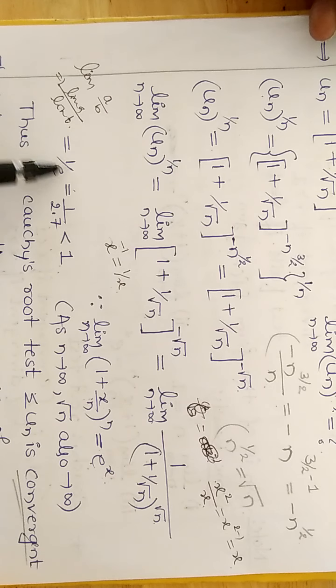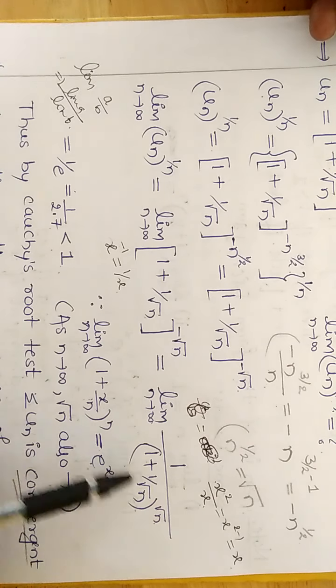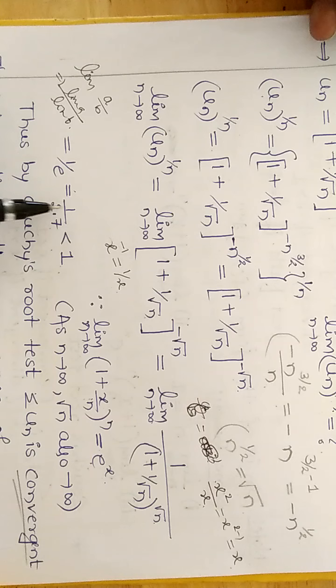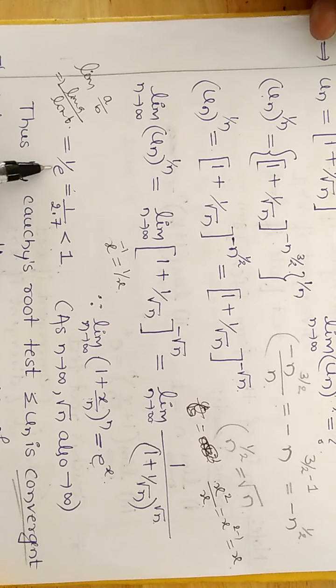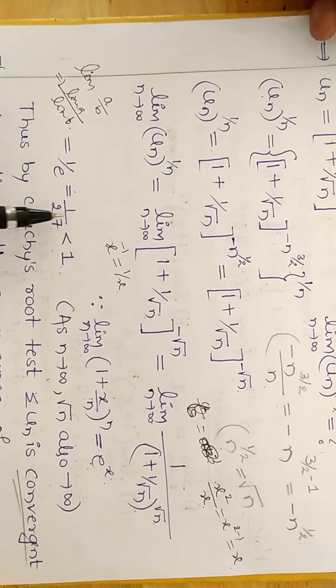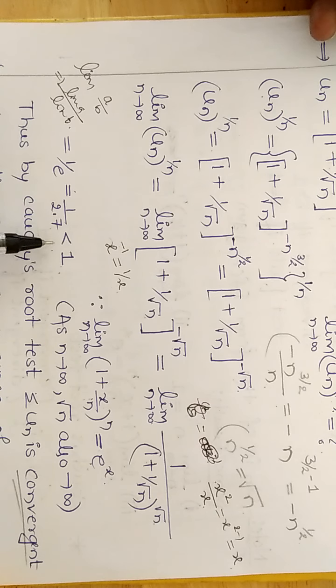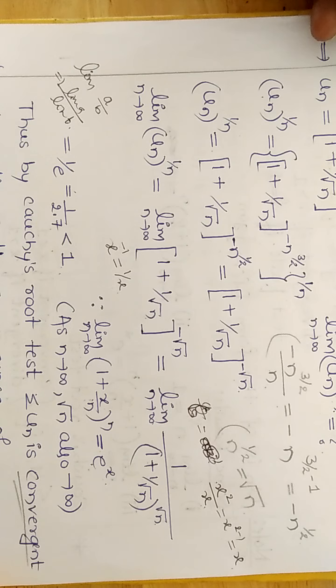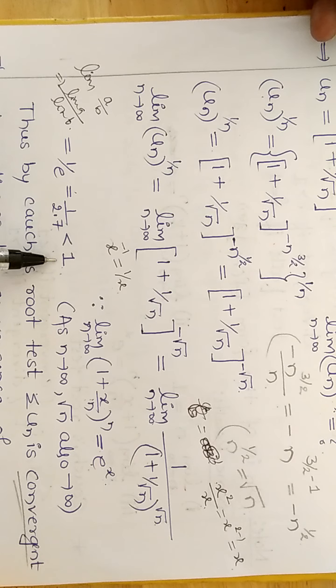So 1 divided by e raised to x, what is x? x is 1, so 1 divided by e, which is equal to 1 divided by, we know that the value of e is 2.7. So 1 divided by 2.7, it is less than 1. So it is less than 1, which means clearly the given series by Cauchy's root test is convergent.